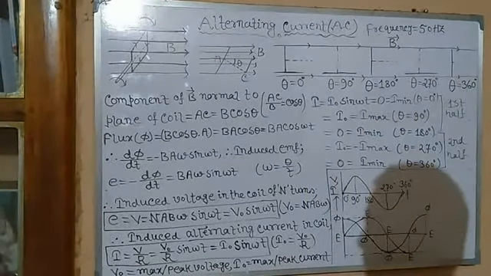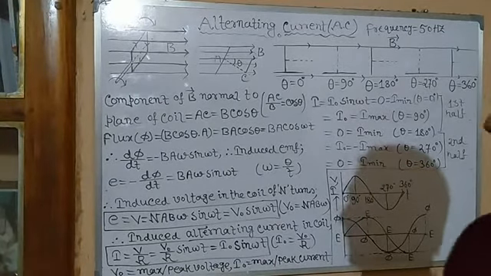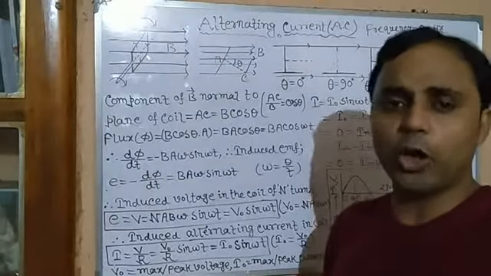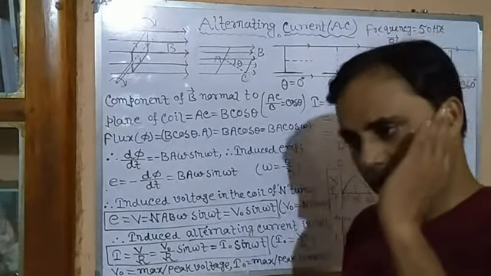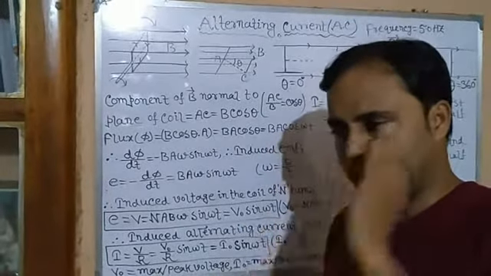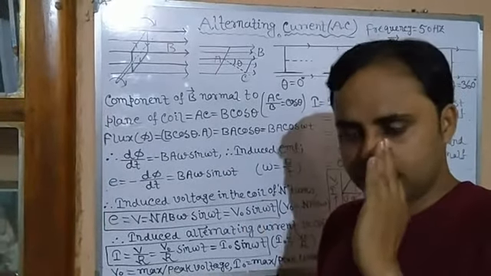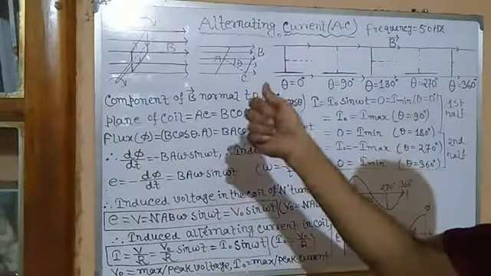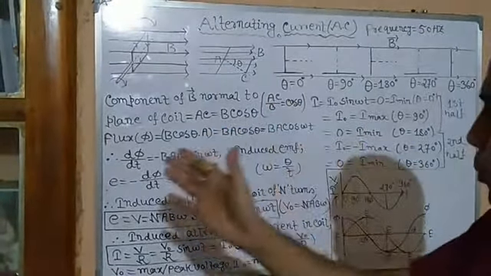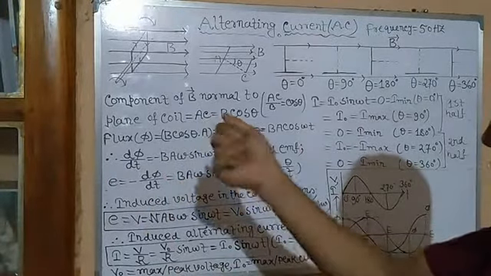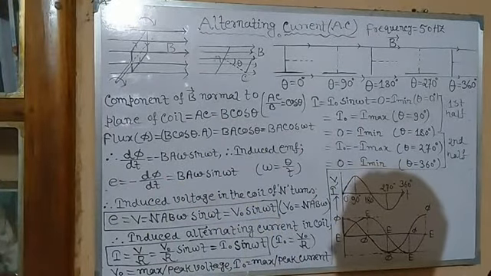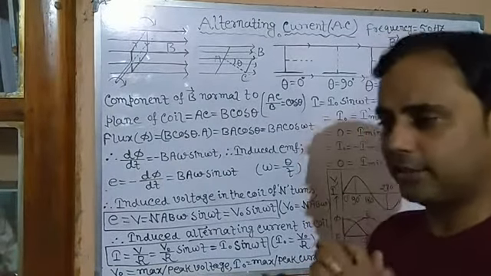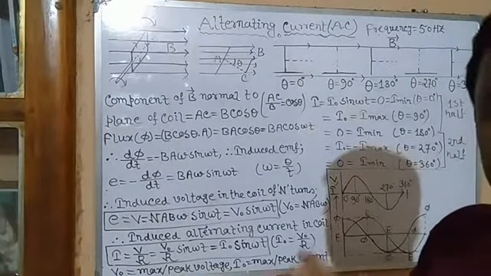We have already learned from the phenomenon of electromagnetic induction that if a closed coil is placed in a magnetic field and we move or rotate it in that field, a current is induced in it. Why? Because due to the movement or rotation of the coil, the number of magnetic field lines passing through the coil, that is the magnetic flux, changes, and as a result an EMF is induced in it.